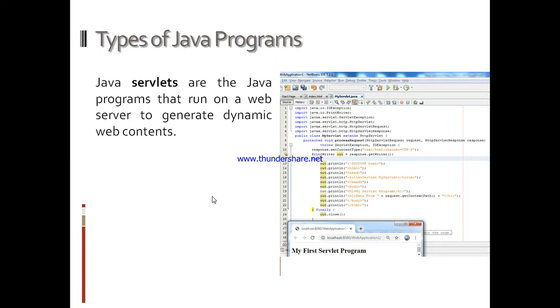Types of Java program. Next is servlet. Servlets are also graphical programs. These are the Java programs that run on web server, which means to execute these programs we need a web server. These generate dynamic web contents. You can look here, it is an example. I developed a servlet program and it is the output of it.